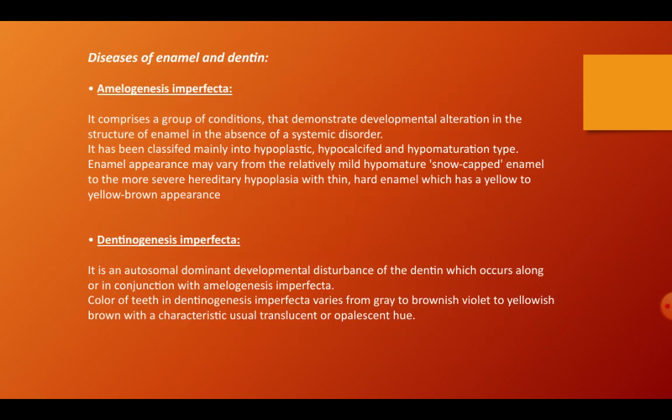Now, what is dentinogenesis imperfecta? It is an autosomal dominant developmental disturbance of the dentine that occurs along or in conjunction with amelogenesis imperfecta. Here the color of the teeth can vary from grey to brownish violet to yellowish brown with a characteristic usual translucent or opalescent hue.